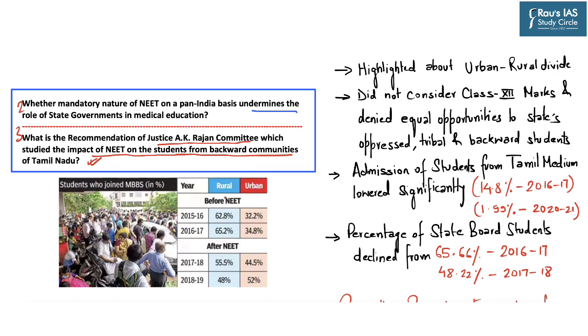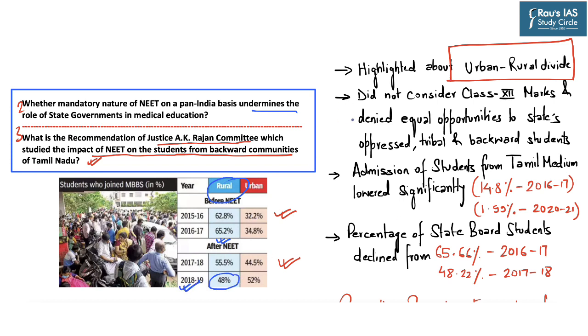So very importantly, this committee highlighted the urban-rural divide in medical institutions, especially regarding admission under NEET, and also the fact that poor students were not able to get admission through NEET. And this aspect has also been highlighted through this particular report. So it says that prior to the NEET examination, 65.2% of the students from rural areas used to get admission in medical institutions. However, after NEET, this dropped to 48% in the year 2018-19.